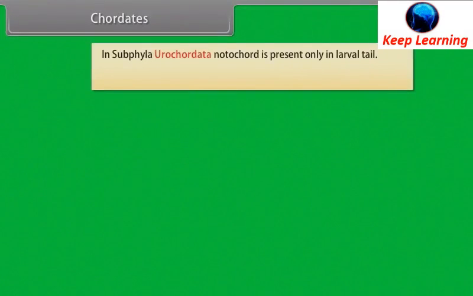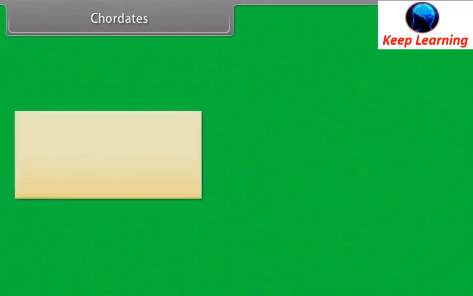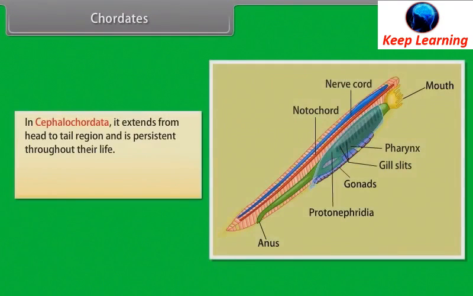In subphylum Urochordata, notochord is present only in the larval tail. Example: Ascidia, Salpa, Doliolum. In Cephalochordata, it extends from head to tail region and is persistent throughout their life. Example: Branchiostoma, Amphioxus and Lancelet.